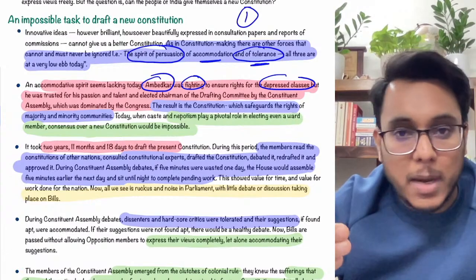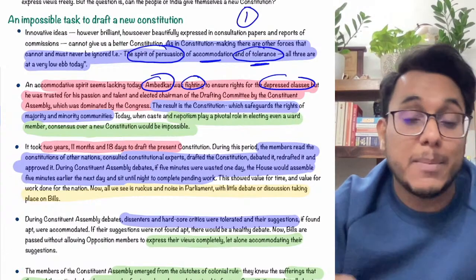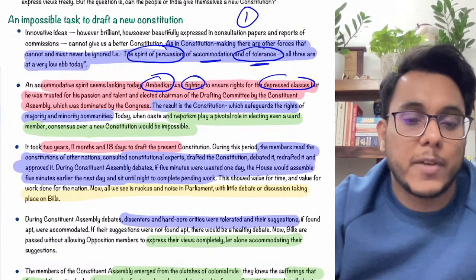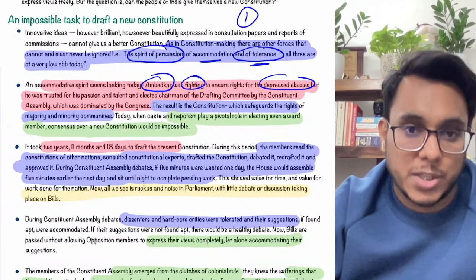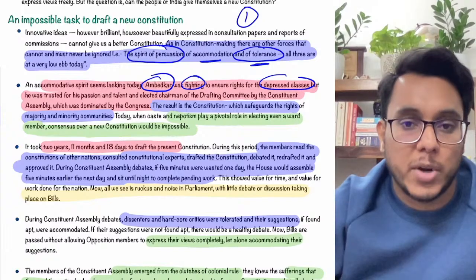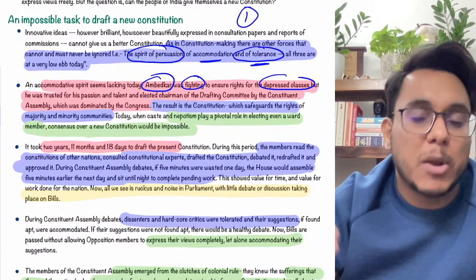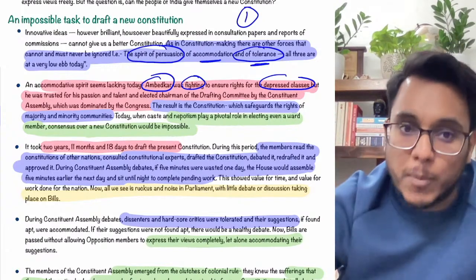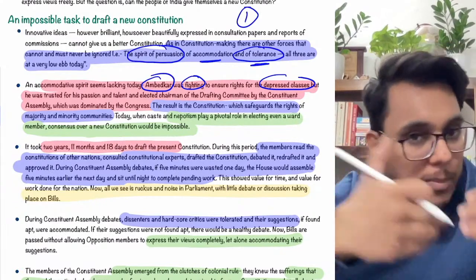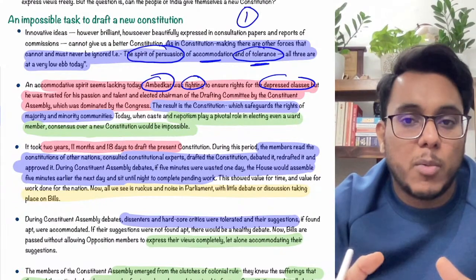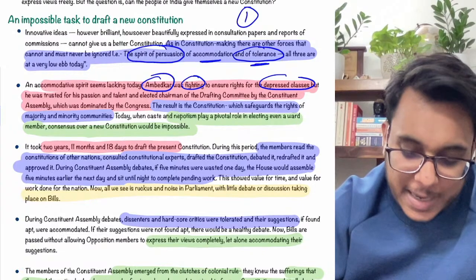So why was Dr. B.R. Ambedkar made the chairman of the drafting committee? Because of his talent, because of his knowledge. Is it clear or not? So still he was accommodated. Can you today think that because of just talent, any opposition member or any member from some different kind of ideology will be accommodated? I doubt that that kind of thing can happen.